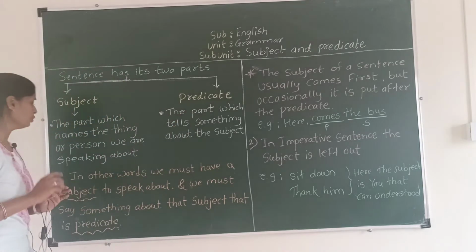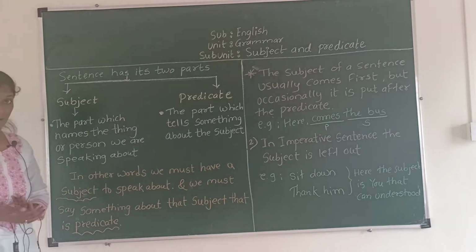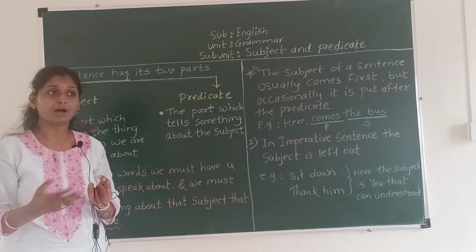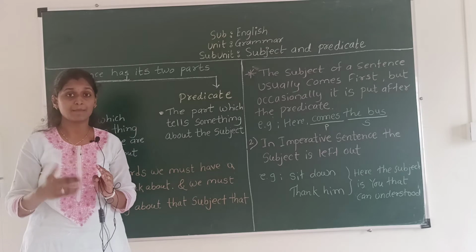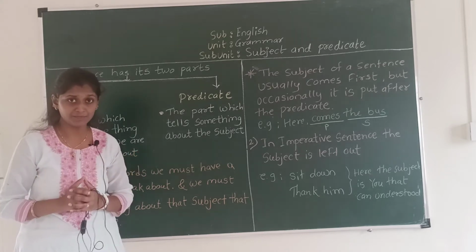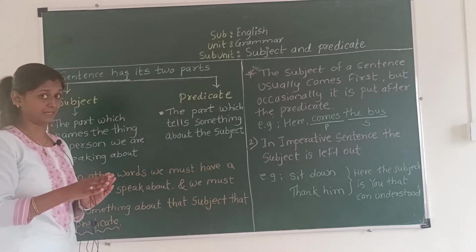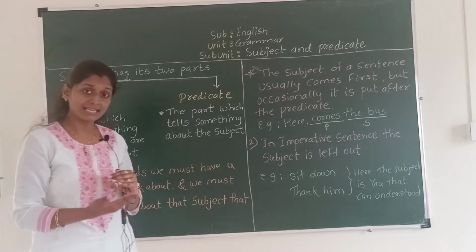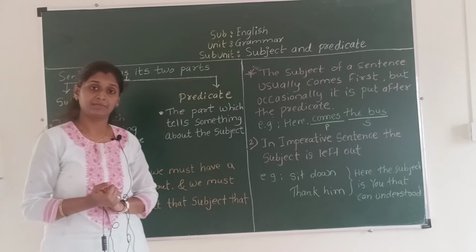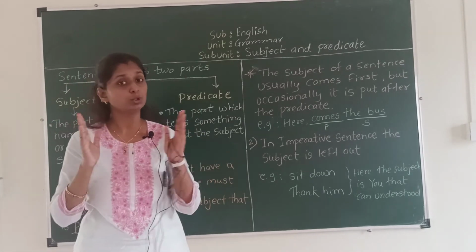Okay. Now in other words, we must have a subject to speak about. It means that in one sentence when we speak about a thing or person, that part we call a subject, and we must say something about that subject, that is the predicate. Again I am telling you, in one sentence there are 2 parts.